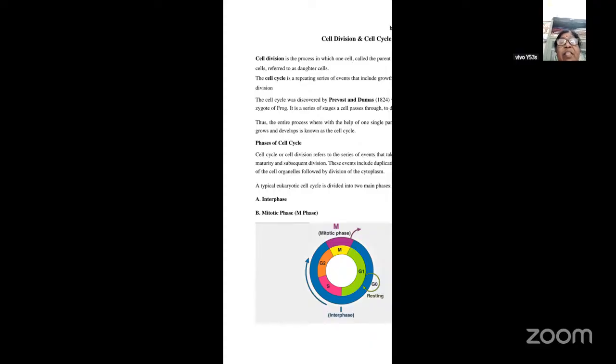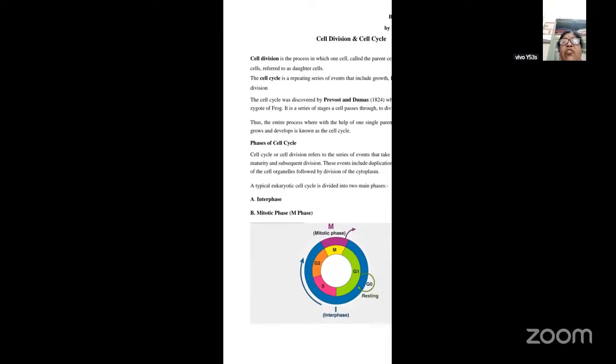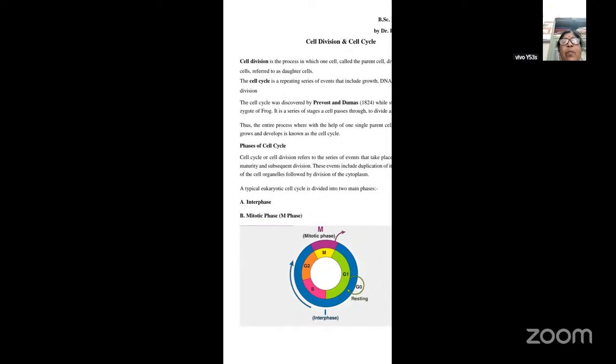Now we'll see what the different phases of a cell cycle are. The phases of a cell cycle refer to the series of events, as I told you, that take place in a cell leading to its maturity as well as division. These events include duplication of its genome and synthesis of the cell organelles, followed by the division of the cytoplasm. A typical eukaryotic cell cycle is divided into two main phases. One is called the interphase and the other is the mitotic phase, which is also called the M phase.